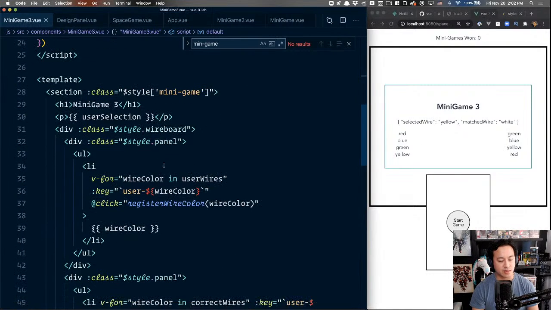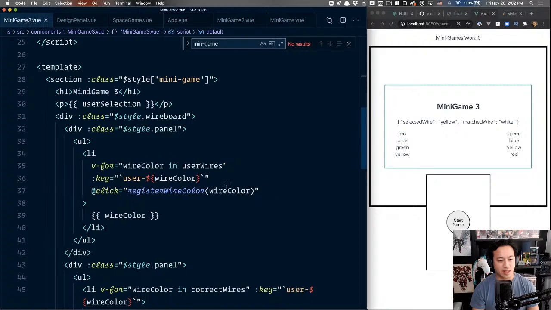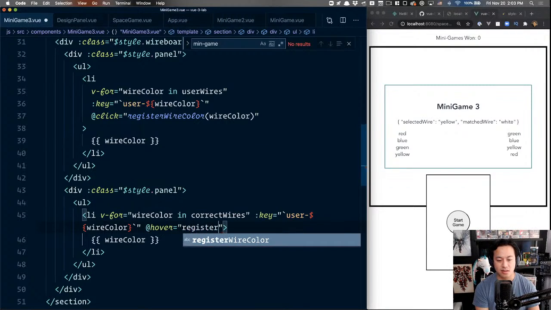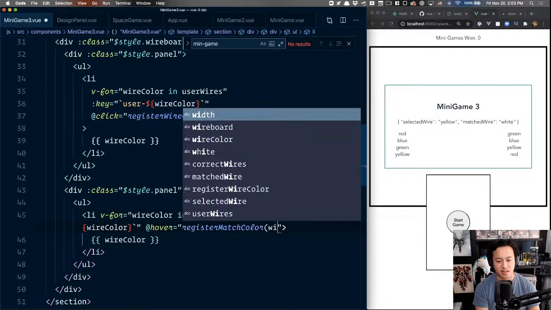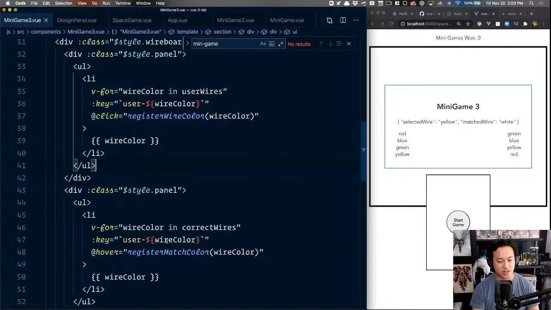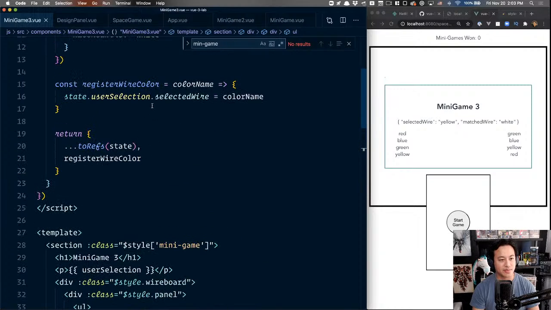Let's continue that experiment. So for now, we'll say that down here, right? And we just want on hover, we're gonna say register match color. Again, I'm not gonna worry about naming, but this is fairly explicit. Register wire, yeah, that's fine. It's a little bit off, but I'm not gonna worry too much about it.